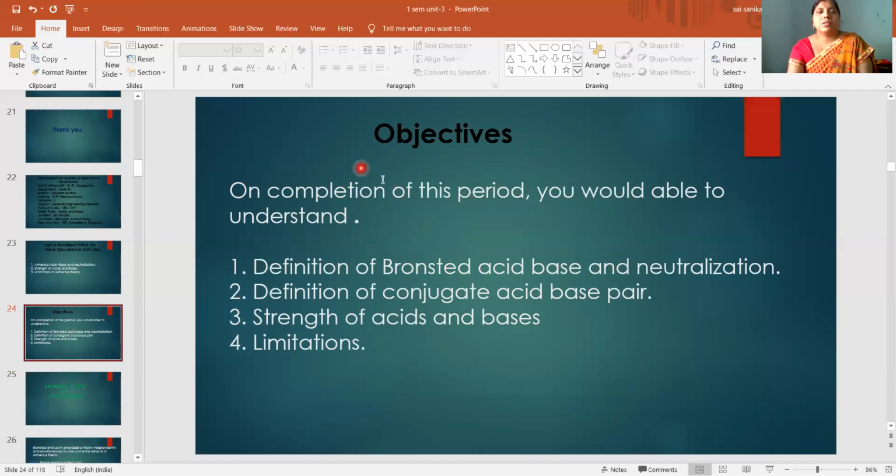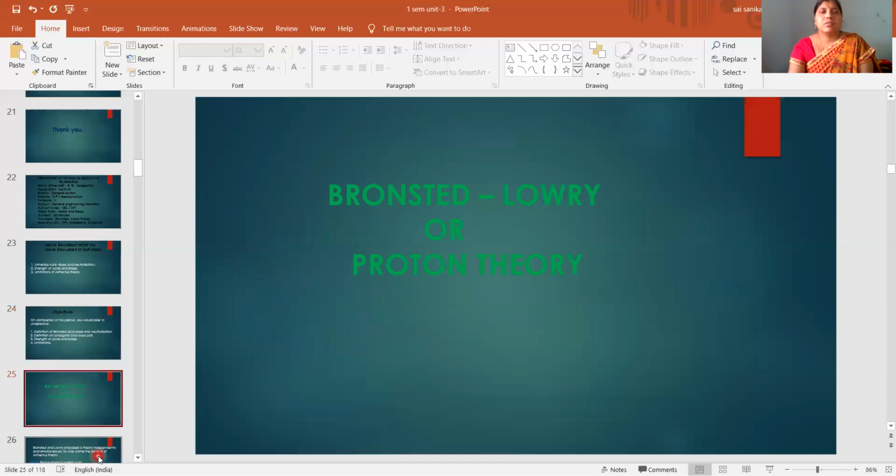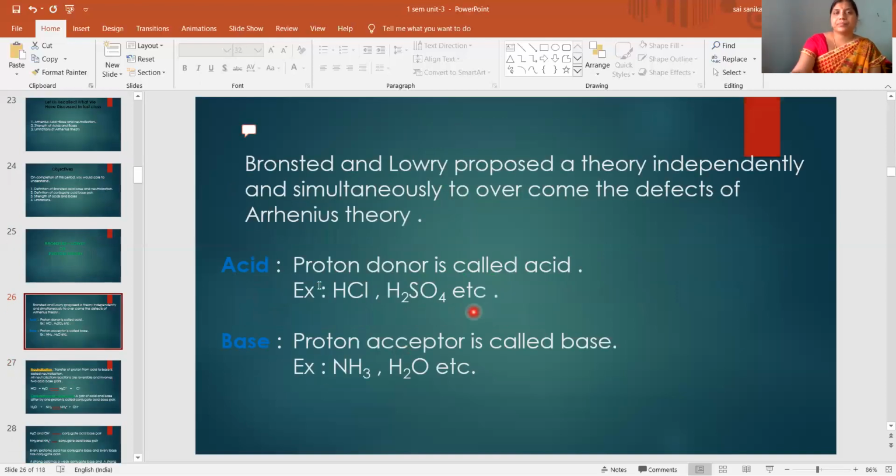So what are the objectives? After finishing this topic, you will be able to understand the definition of acid, base and neutralization, then the definition of conjugate acid base pair, then strength of acids and bases. At last, we will study the limitations. To overcome the defects of Arrhenius theory, this theory has been introduced, so we will study that theory.